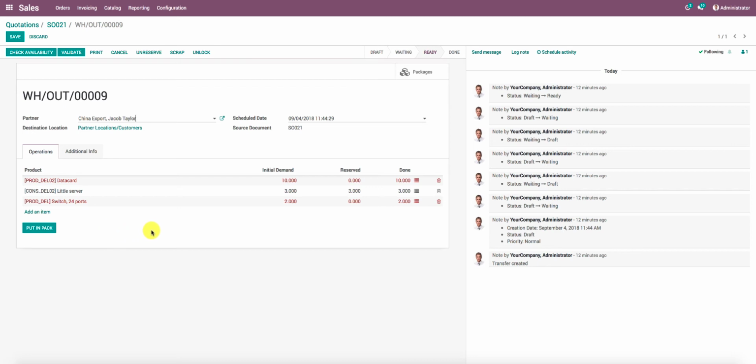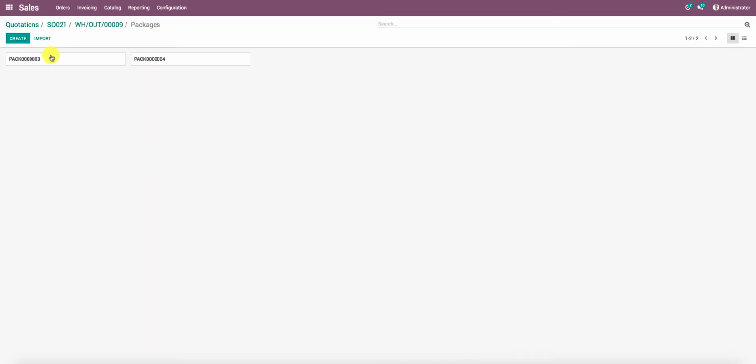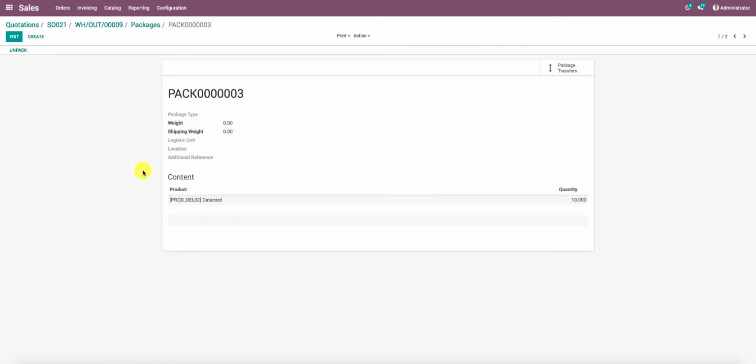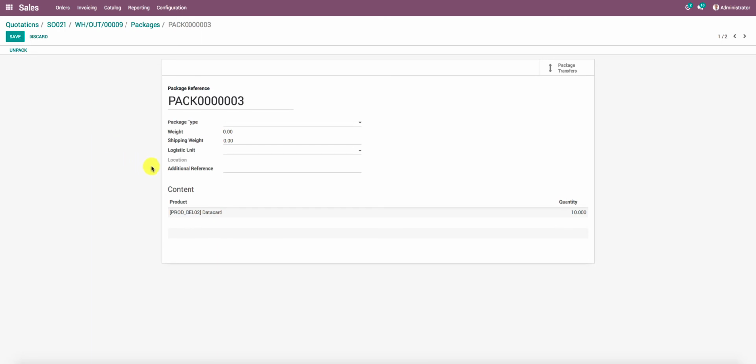Okay, so the packages information is now updated. Now let's put in the tracking reference numbers as per the packages. So I click on packages. So here you can see there are 2 packages that have been generated. I click on package 3 and edit this one, and you can see there is a field that says additional reference. So I can put in the tracking reference number over here.